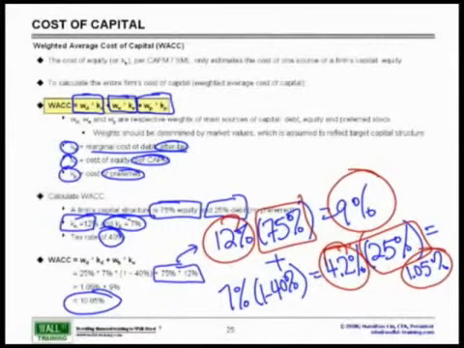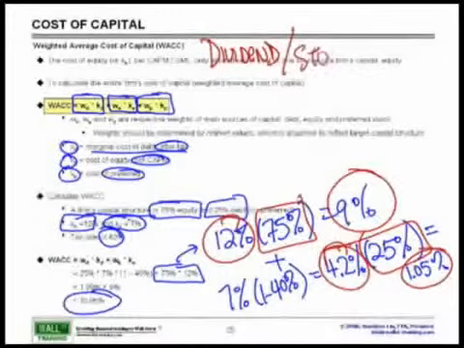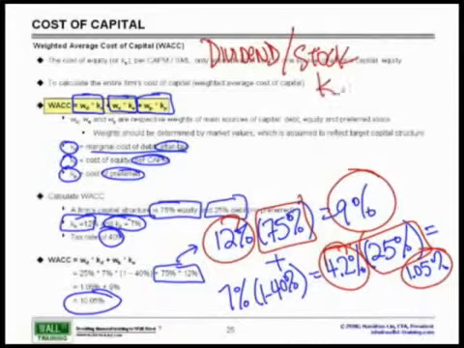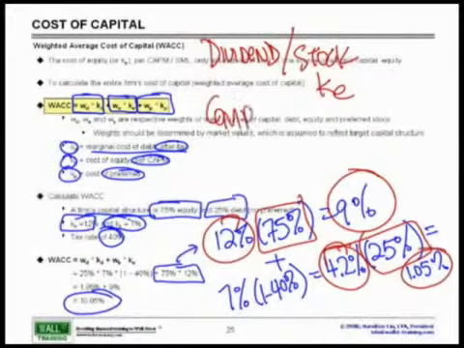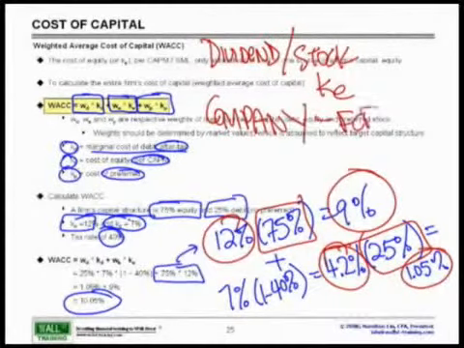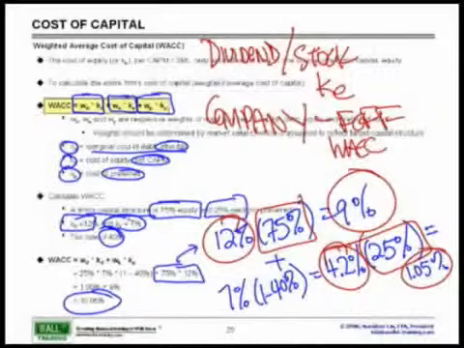One last point on this WACC in terms of the bigger picture. Don't forget, if you're trying to figure out, let's say, dividends via the dividend discount model, or for a stock specifically, what we're trying to say here is you must use the cost of equity. You must match the discount rate with the actual asset. If you're trying to figure out the cost of capital for the company and you have the free cash flows to firm, for instance, then you must use the WACC. You must match the actual discount rate with the actual asset.